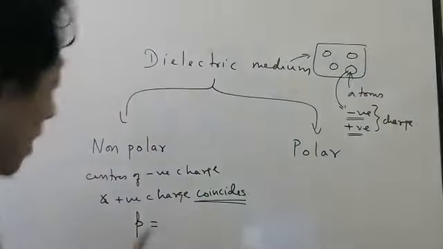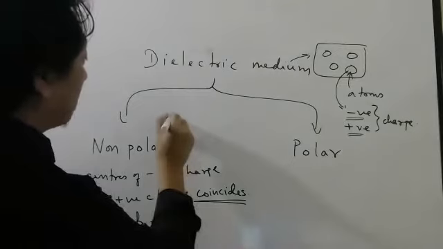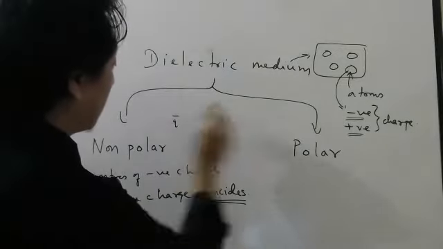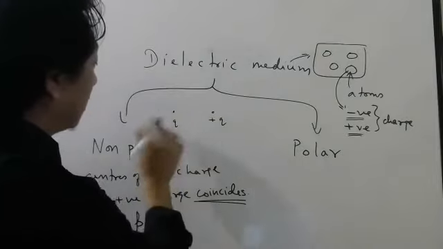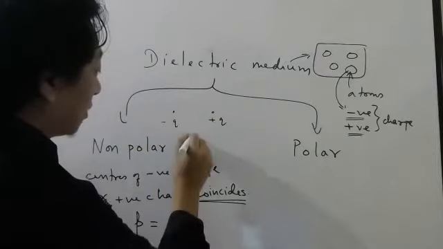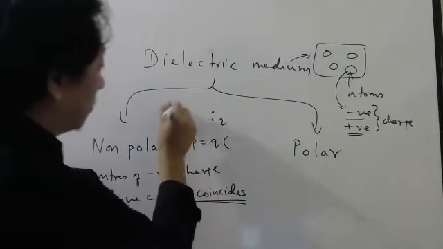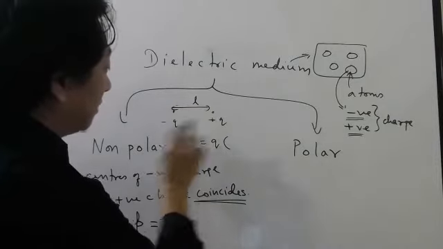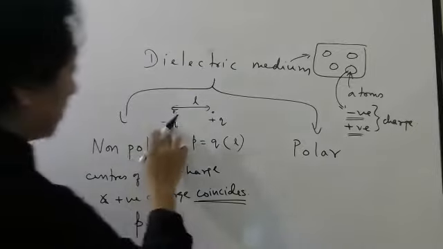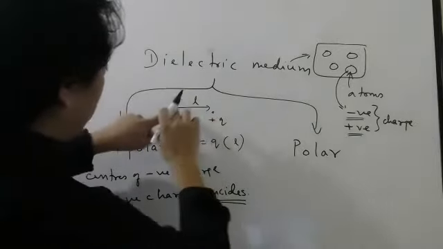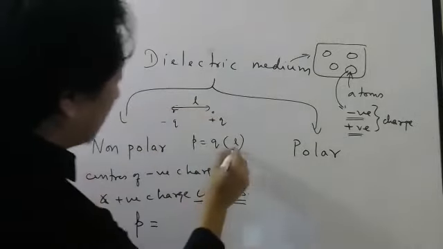So why is the dipole moment 0? See, minus q here, plus q here, the negative point charge and positive point charge. What was the dipole moment? q into the distance between the negative charge and positive charge, right? Now, if the centers of these two coincide, then this L will be 0.